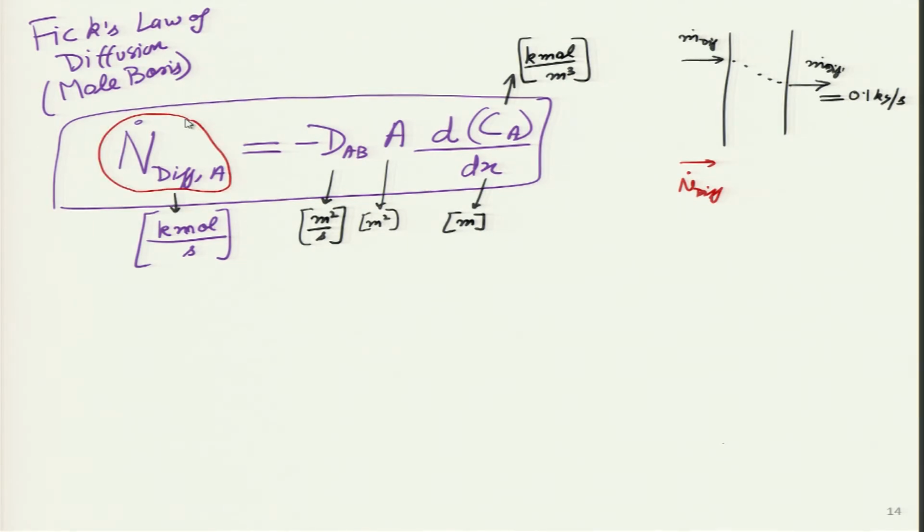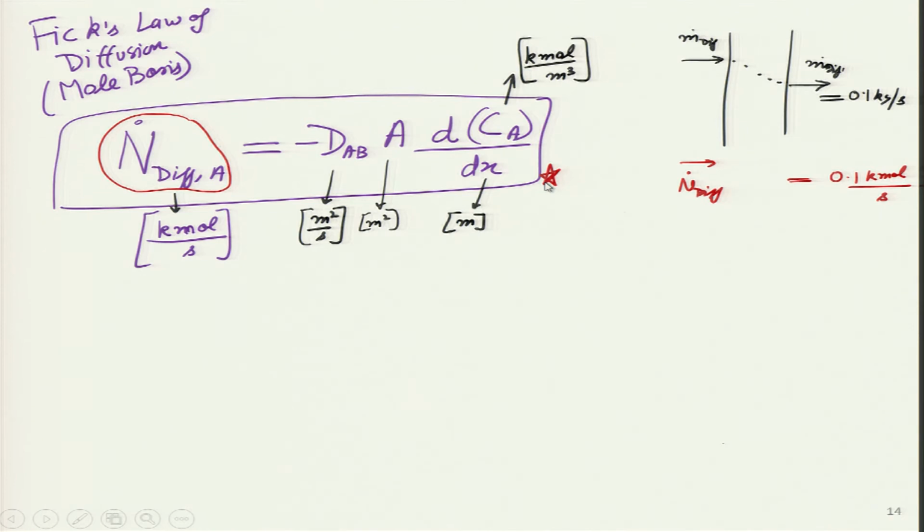So, instead of giving it in mass flow rate, I can give it in terms of the, let us say I am just putting some number, that how many moles are getting transported across this. So, that is the importance of this particular relationship.